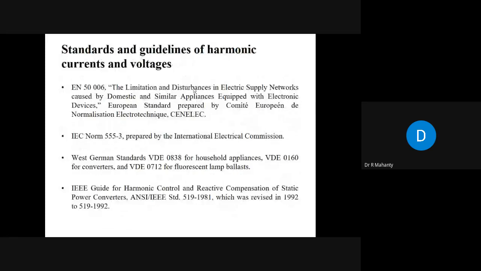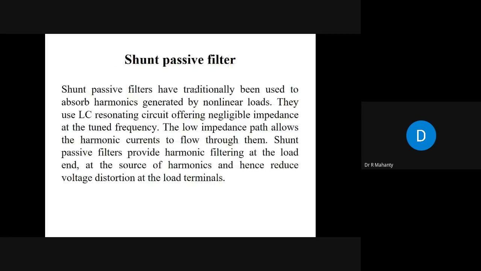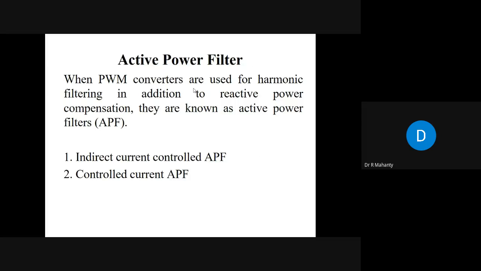Among these two methods, the indirect current control active power filter is the simplest one, whereas the controlled current active power filter is a little bit complicated, but it gives you better results compared to the indirect current control active power filter. So this is the basic operation of active power filter. Now I would like to discuss a different scheme where I can show you how it can be done in a simpler way.